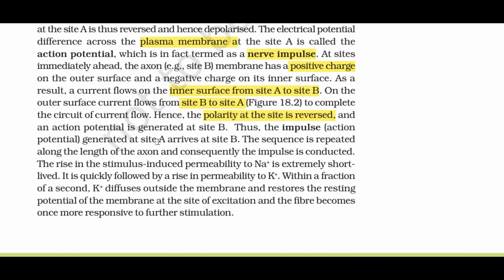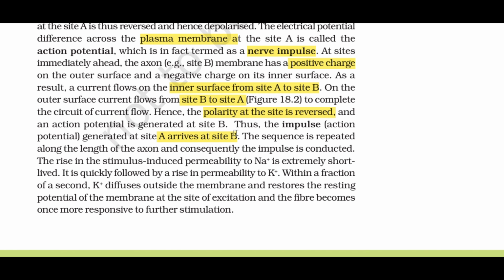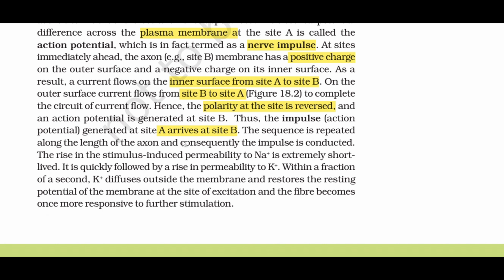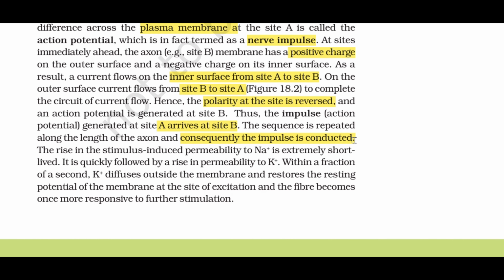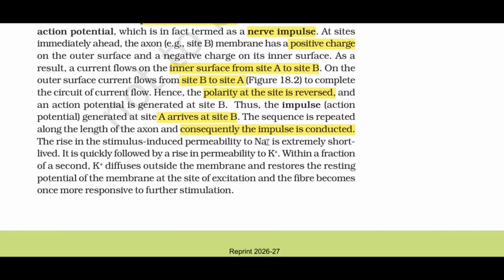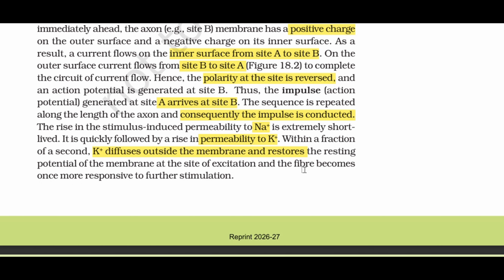Thus, the impulse, action potential, generated at site A arrives at site B. The sequence is repeated along the length of the axon and consequently the impulse is conducted. The rise in the stimulus-induced permeability to Na+ is extremely short-lived. It is quickly followed by a rise in permeability to K+. Within a fraction of a second, K+ diffuses outside the membrane and restores the resting potential of the membrane at the site of excitation, and the fiber becomes once more responsive to further stimulation.